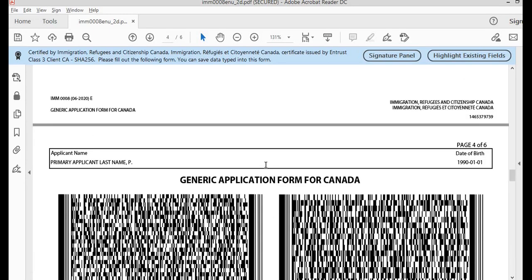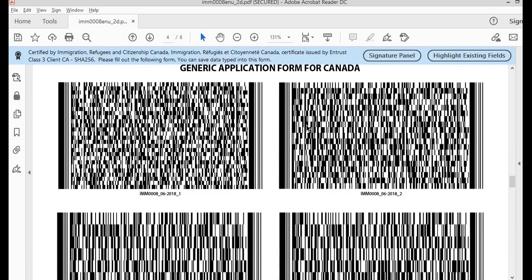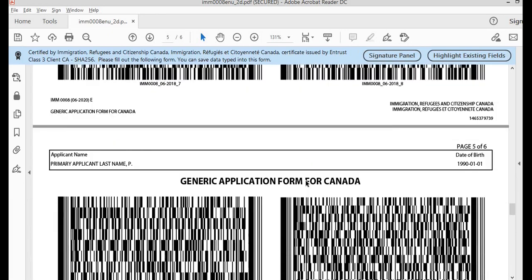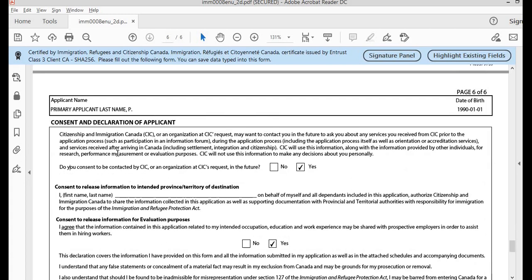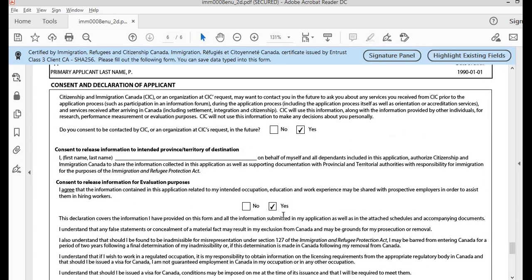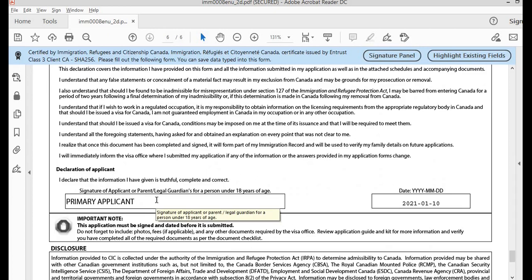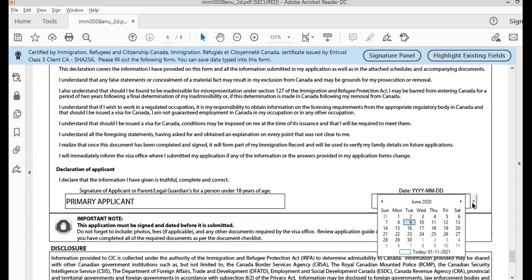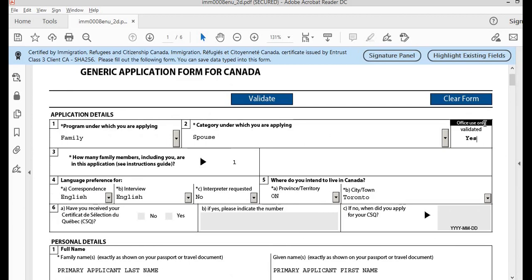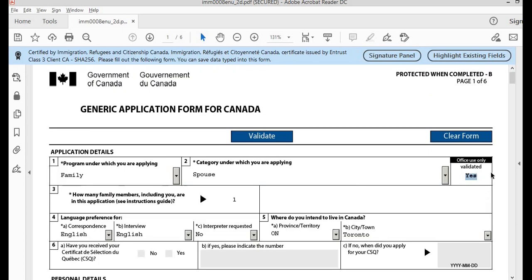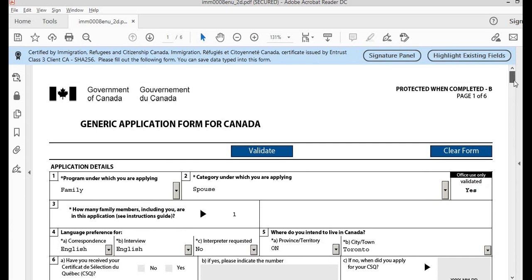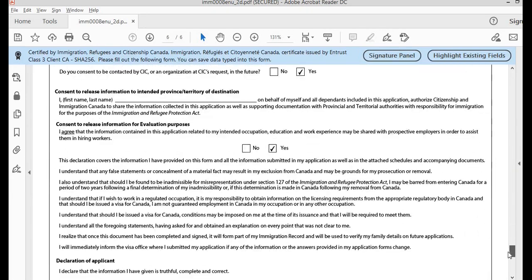Next, you will see that barcodes are generated for the application form. Also, you will get the consent and declaration related questions, and you can mark it as yes. Also, you need to sign the application and enter the date on which you are signing the application. Once the barcodes are generated, you need to go up and check on the first page that the validated value is yes. It shouldn't be blank or no. Once this is done, you need to print out the form and sign it.